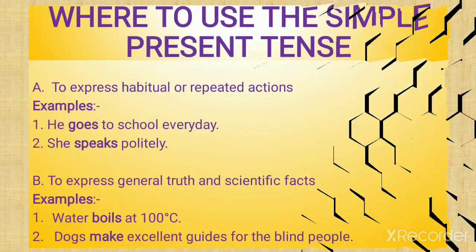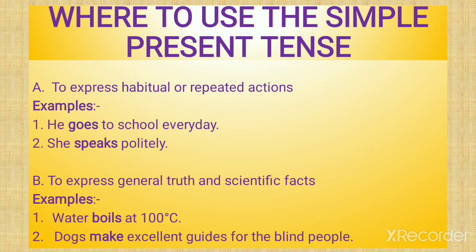Now, beta, where to use the simple present tense? To express habitual or repeated actions. Habitual, beta, when we have a habit, or some action which we do again and again. He goes to school every day, she speaks politely.